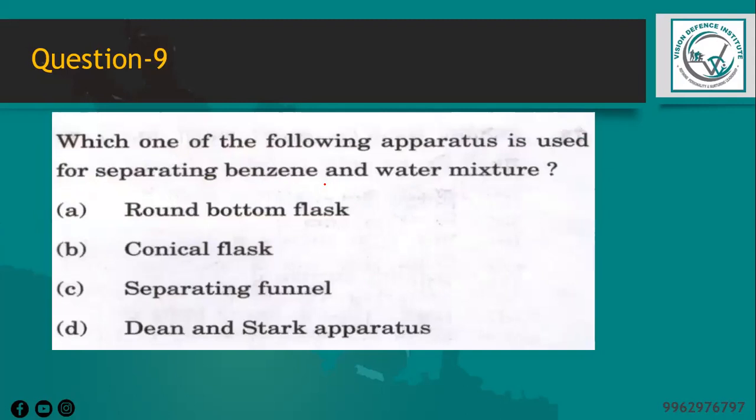And the next question is, which one of the following apparatus is used for separating a benzene and water mixture? So obviously, the separating funnel is typically used for separating mixtures of benzene and water.